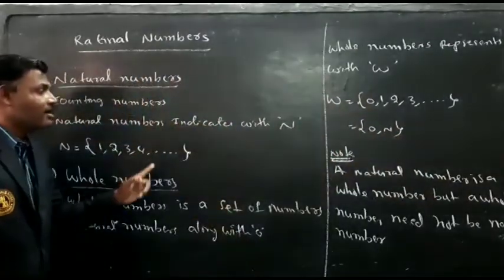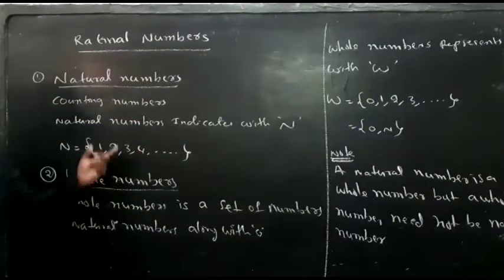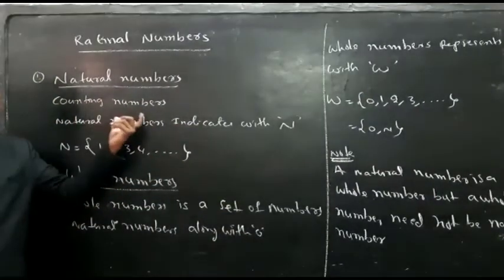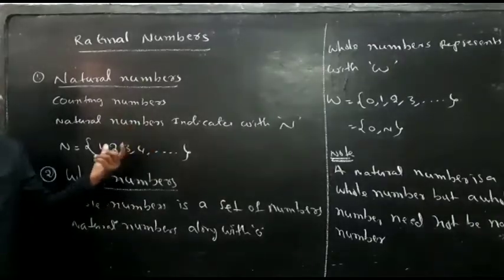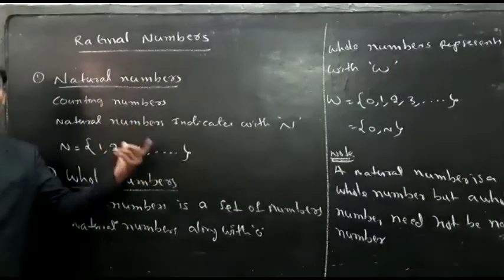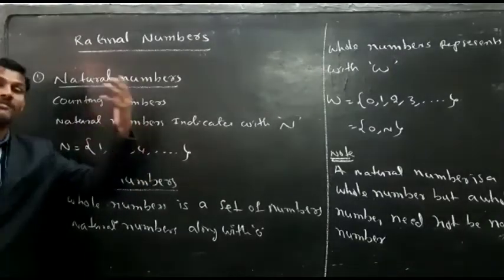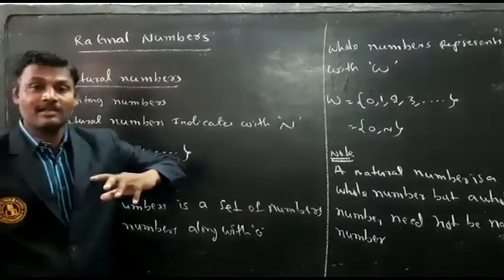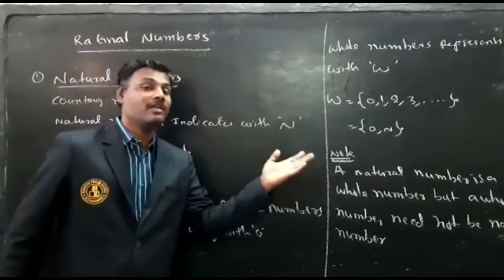So this is the information about whole numbers. What is the meaning of natural numbers? Natural numbers are counting numbers. And what is the definition of whole numbers? Whole numbers contain natural numbers along with zero. So every natural number is a whole number, but a whole number need not be a natural number.